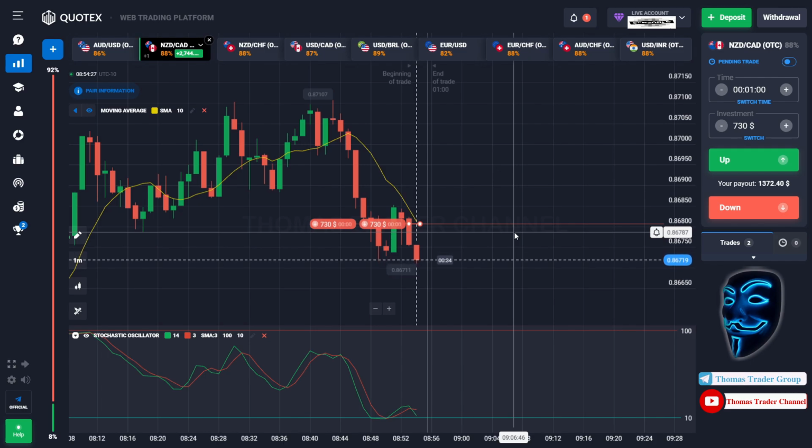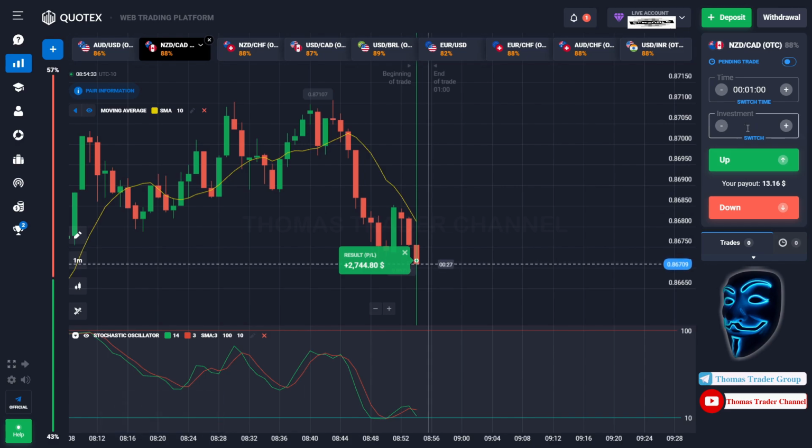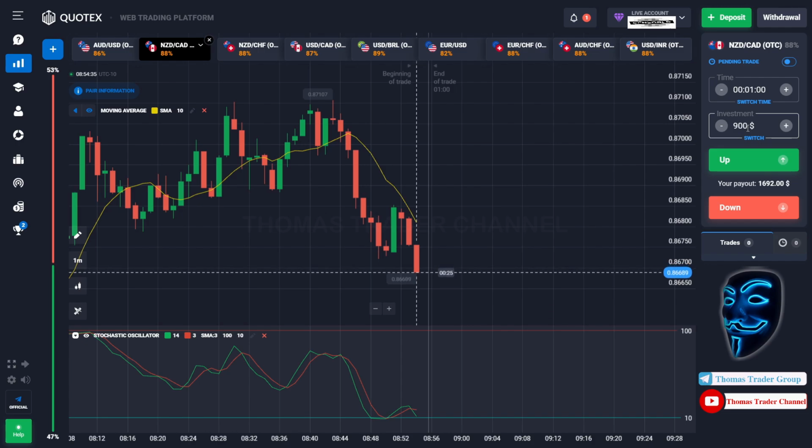We made a right prediction over here. We made a profit of $2,700. Let's divide it into 3. We will open 3 positions of $900 in the next open position.